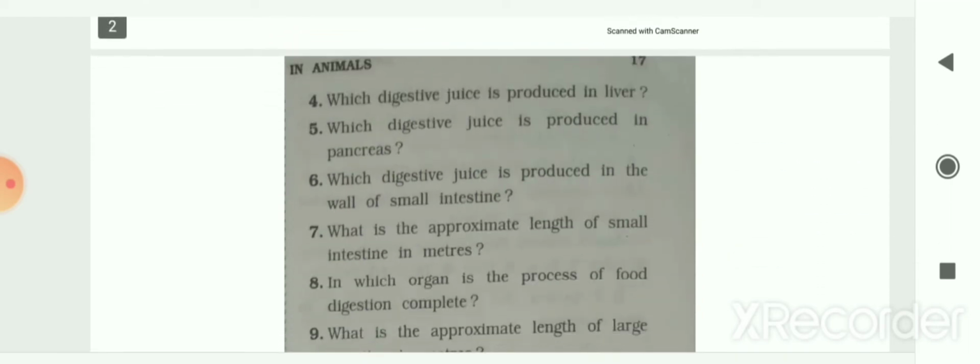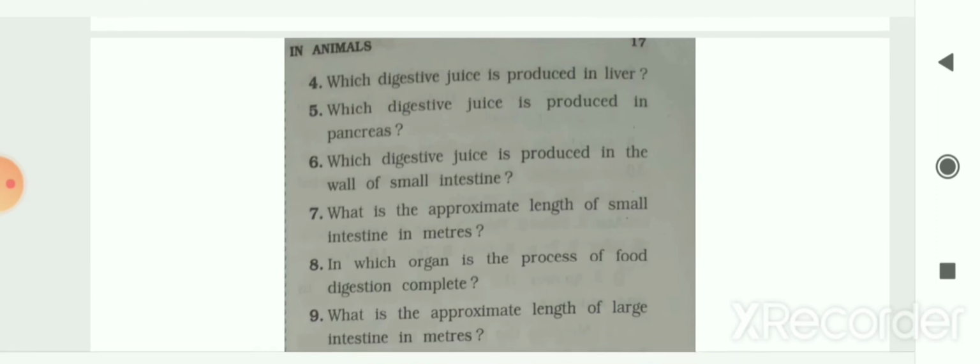Next, number 4, which digestive juice is produced in the liver? So in the liver, bile juice is produced. So your answer is bile juice. Next is, which digestive juice is produced in the pancreas? So pancreatic juice is produced in the pancreas. So your answer is pancreatic juice.